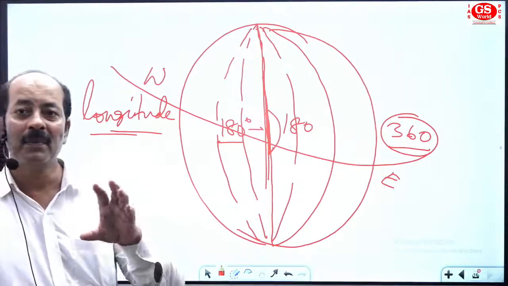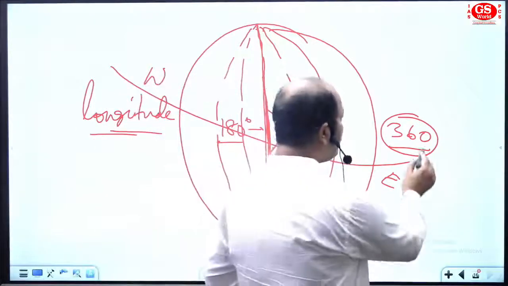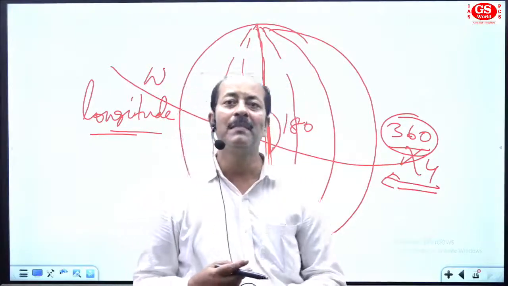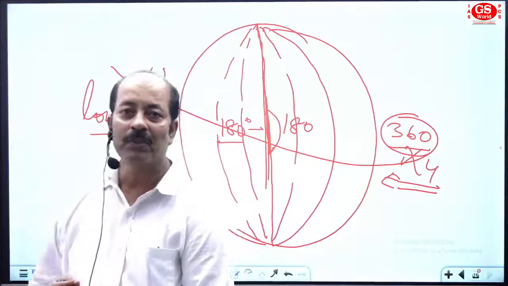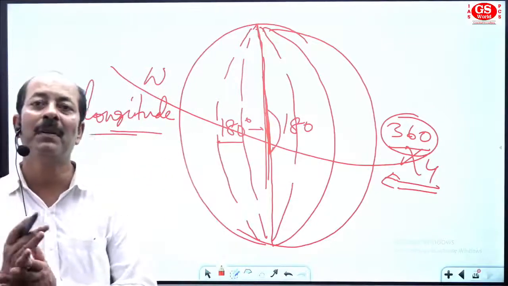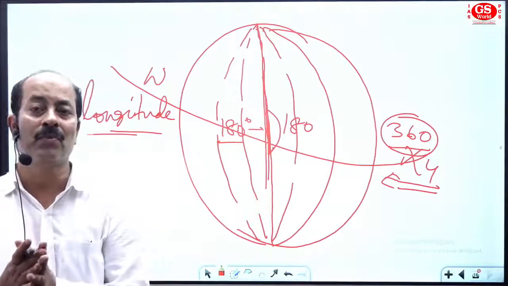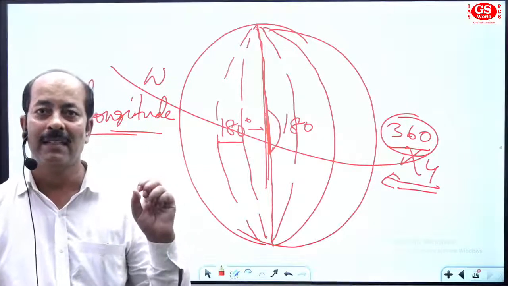Now, if total longitudes are 360, if you multiply with 4, it will be the total time of 1 day. So one longitude is 4 minutes. The total number of longitudes are 360. Then it will be 360 into 4. It will be the total time of a day, right?